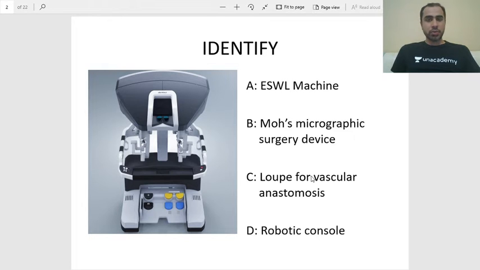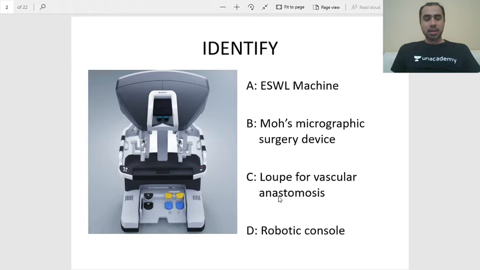Alright, let's see what you guys think about it. Aditya, Prayosikta, and all those who are online. Okay, Prayosikta says robotic console. Alright, anybody with a different answer? Nidhi says the same. Malhar Gavandia says the same. Aditya says micrographic surgery device. Okay, someone has given a different answer. Anyone with something else? Anyone for ESWL machine? Okay, Janvi Bajaj also says robotic console.